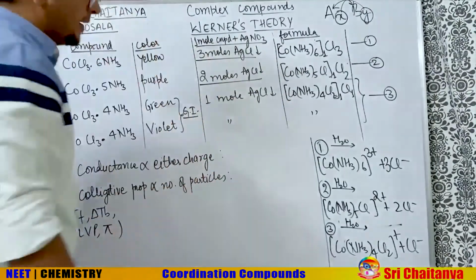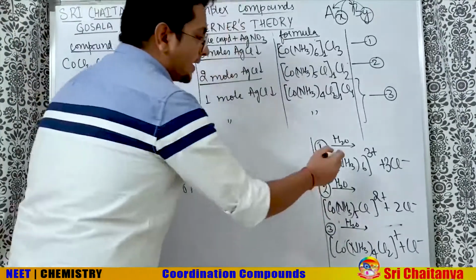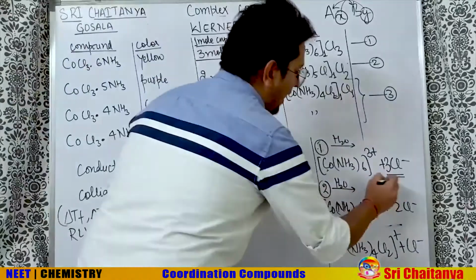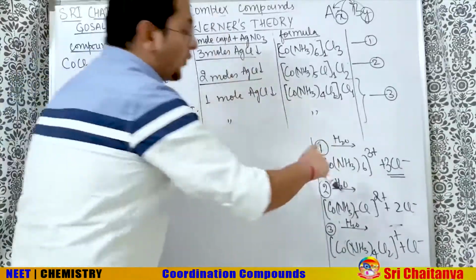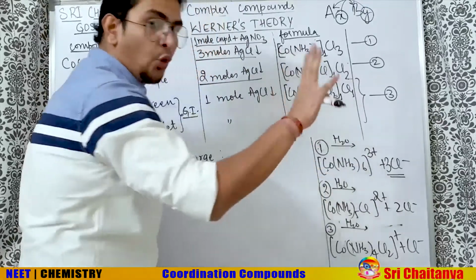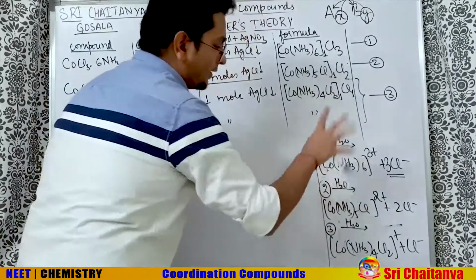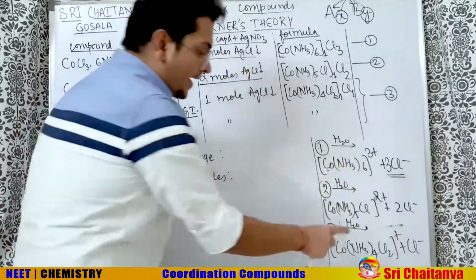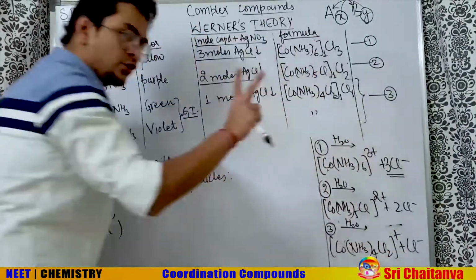So let's understand. Tell me, how many particles are there in this case when one will go into water? So you have 3 particles of Cl minus and 1 complex cation. So total number of particles, how many are there? 4. 3 plus 1, 4. Here total particles 2 plus 1, 3. Here total particles 1 plus 1, 2.